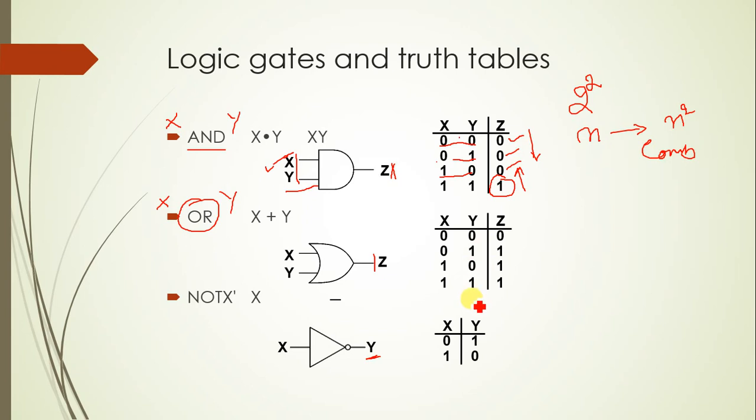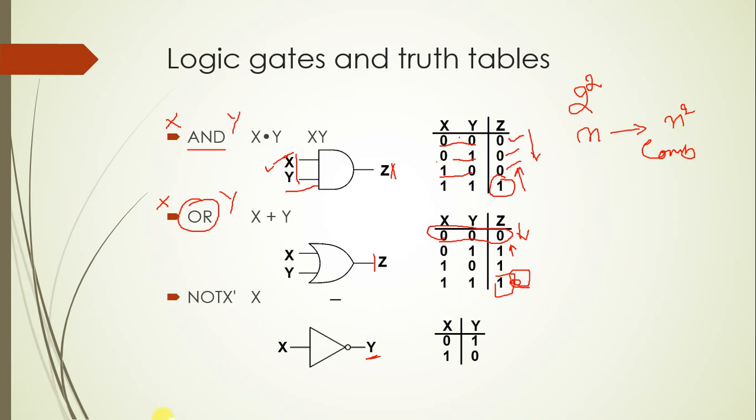In the first case the output will remain 0, in all other cases the output will be high. 0 plus 1 is 1, 1 plus 0 is 1, 1 plus 1 is 1. The carry is actually not considered here. In the previous case, while doing addition or subtraction, the leftmost bit was not considered, just keep that in mind, but in this case the leftmost is considered.